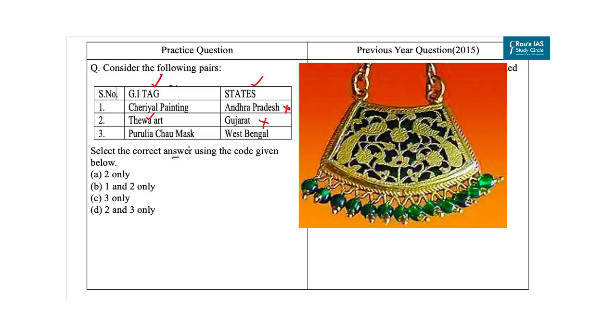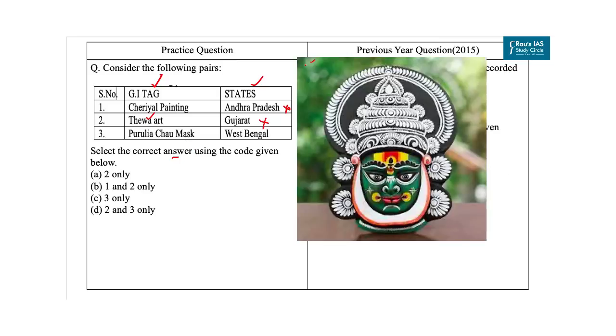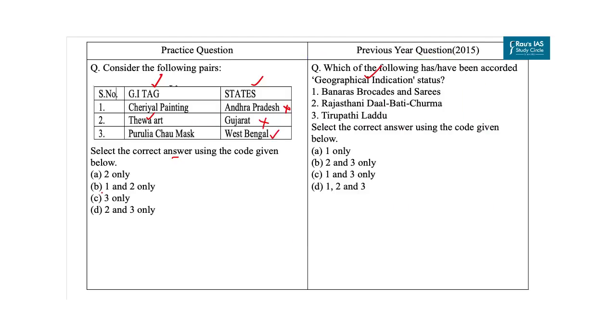Now let's come to the third option, that is Purulia Chhau mask. Now the Chhau mask is a traditional cultural heritage of Purulia in the Indian state of West Bengal. So this option is correct. It earned GI tag in 2018. So only third pair is correct. So our answer is option C, 3 only. Answer of this PYQ is option C.